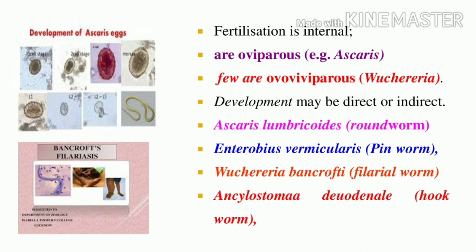So what are the examples of this phylum? One is Ascaris lumbricoides, called the roundworm. Enterobius vermicularis is the pinworm. Wuchereria bancrofti is called a filarial worm. Ancylostoma duodenale is the hookworm. Can you understand? So what is the name of the roundworm? Ascaris lumbricoides. Pinworm: Enterobius vermicularis. Filarial worm is Wuchereria bancrofti. Hookworm: Ancylostoma duodenale.